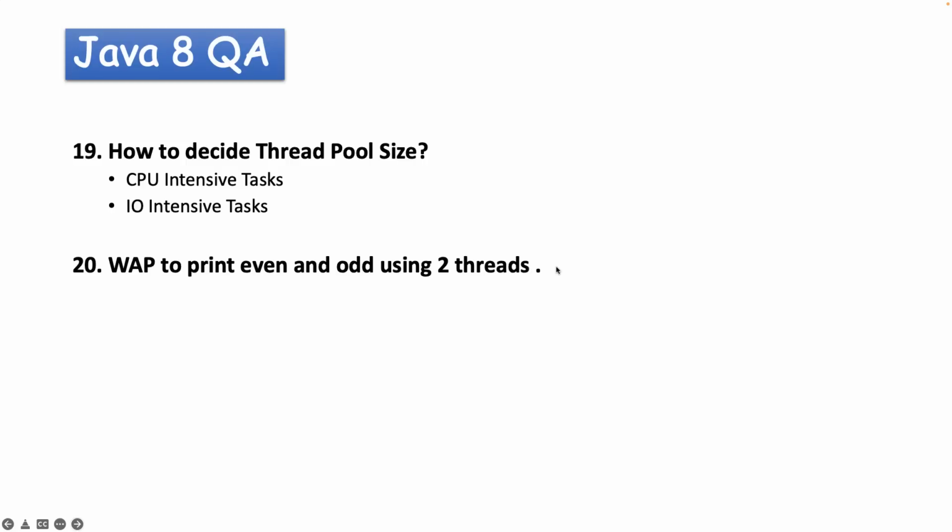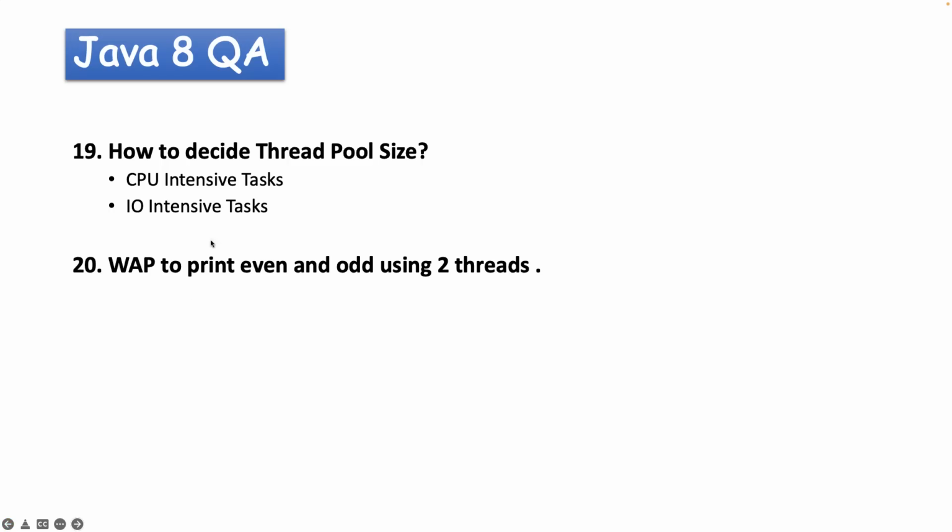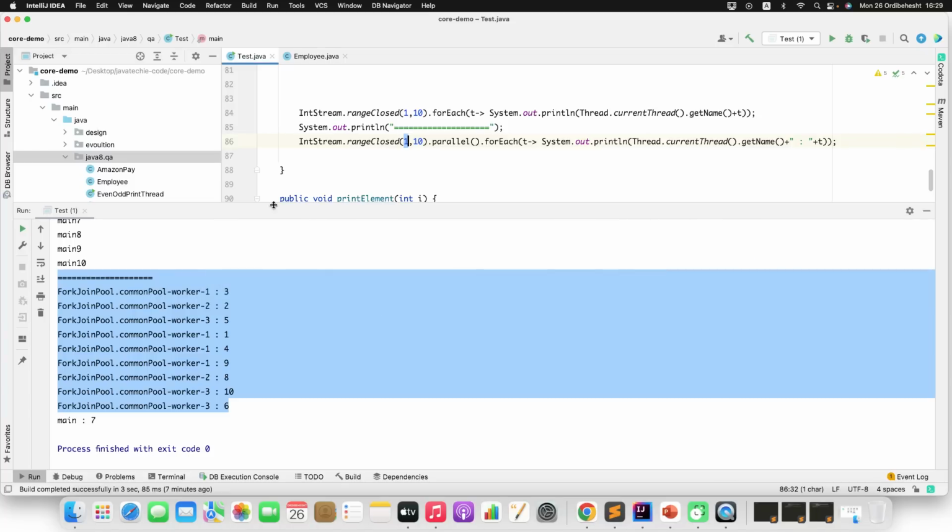This is one of the common interview questions. If you say that you know thread execution, they will want to check how you play with the wait and notify methods. The main goal is to achieve this program using wait and notify. So let me show you in Java 7, then I will try to write it using the Java 8 CompletableFuture. Okay, so just go to the IntelliJ IDE.